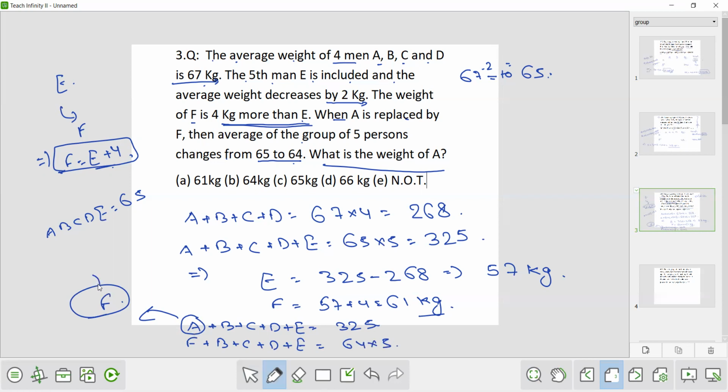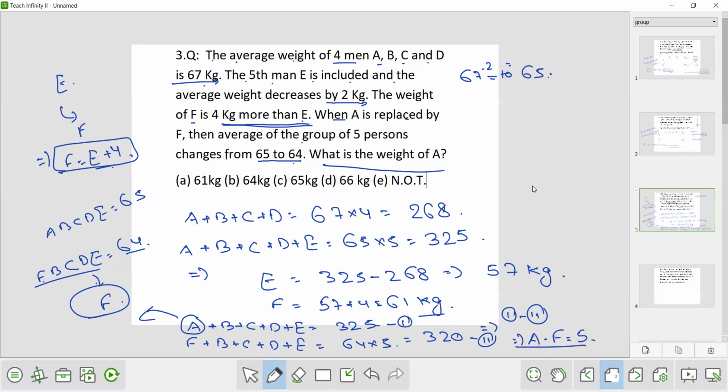Now when A is replaced by F, you will take the average of F, B, C, D, E, and the average is given as 64. The total weight of the 5, that is F, B, C, D, E, will be 64 into 5. How to calculate 64 into 5? 640 by 2, that is 320. Now let's say this is equation 1 and this is equation 2. Now 1 minus 2 will be how much? A minus F is 5.